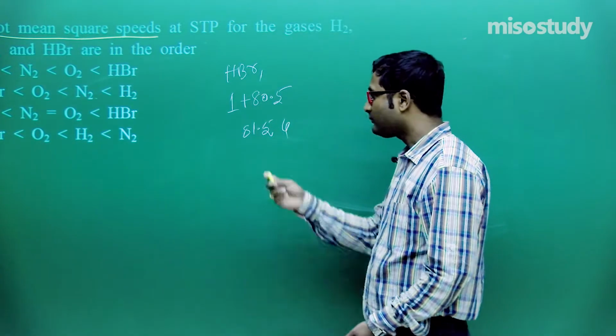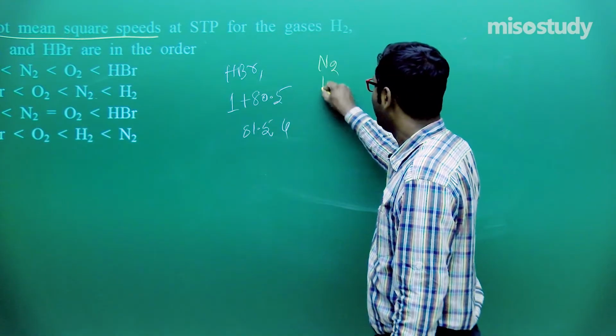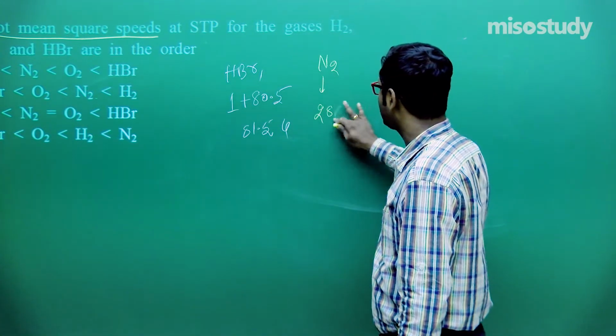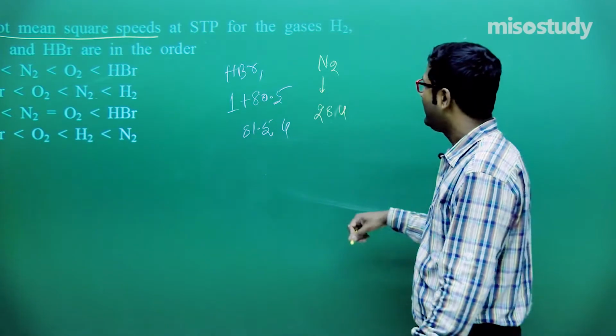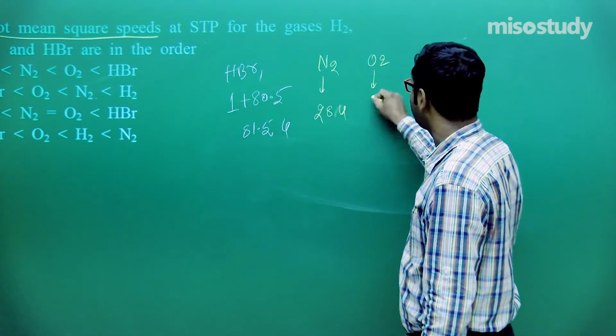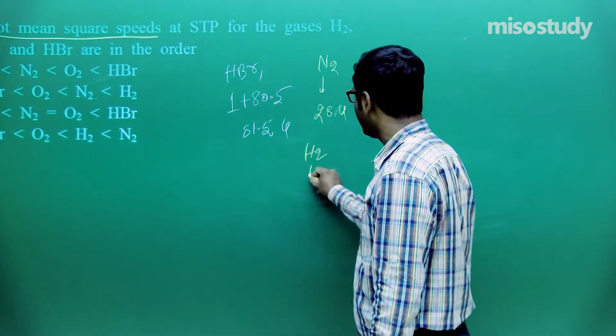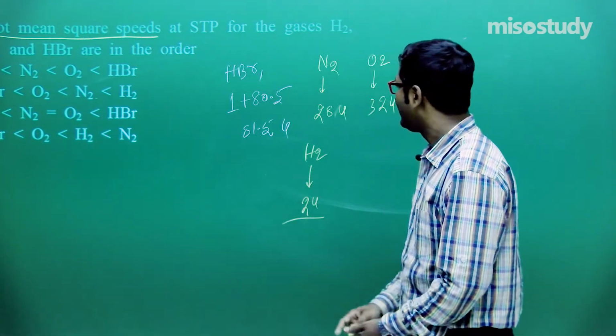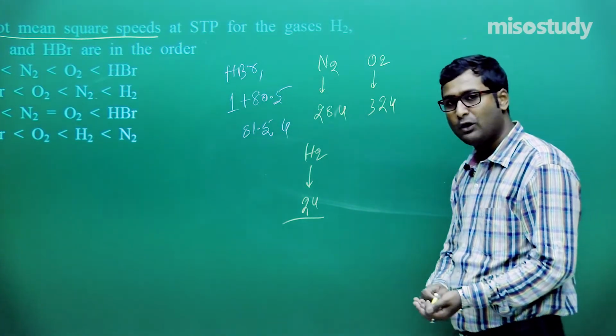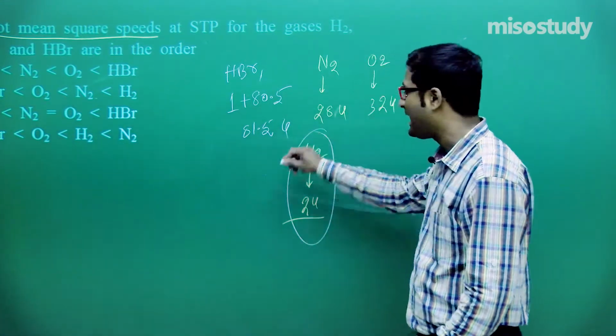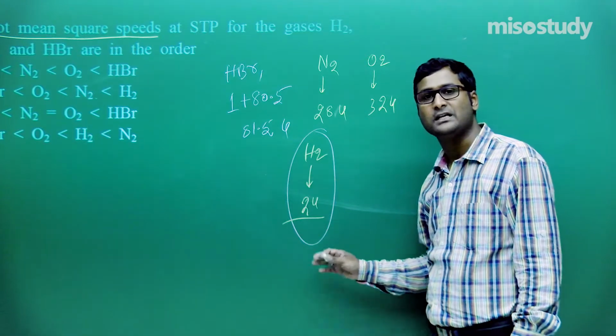Nitrogen has molecular mass 28, oxygen has molecular mass 32, and hydrogen has molecular mass 2. Now tell me, which one has low molecular mass? Hydrogen. So it will have high value of root mean square speed.